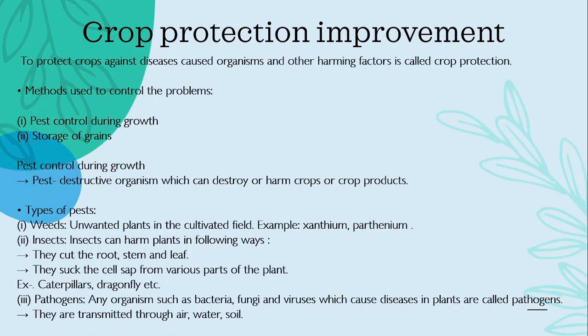And insects can harm plants in the following ways. How? They cut the root, stem, and leaf. They suck the cell sap from various parts of the plant. That's how plants get infected. The examples are caterpillars and dragonflies. They destroy the plant. Next we have pathogens. Any organisms such as bacteria, fungi, viruses which can cause diseases in plants are called pathogens. They are transmitted through air, water, soil, etc.